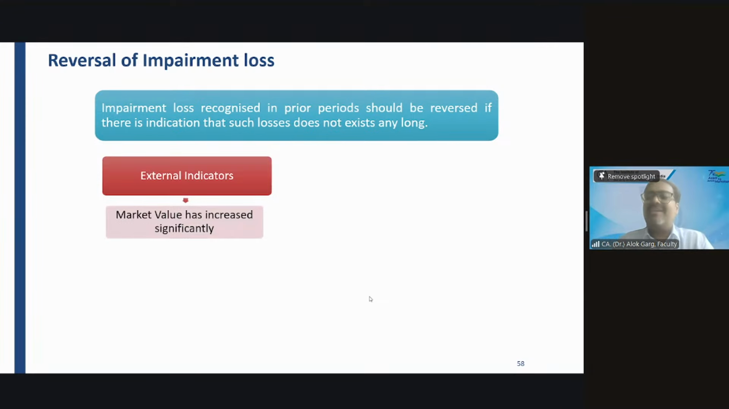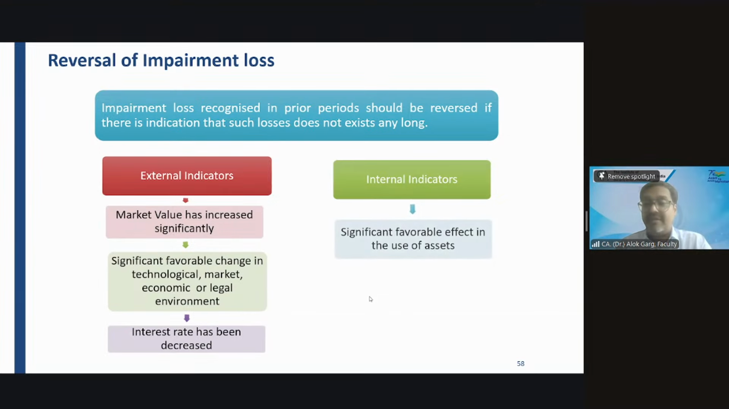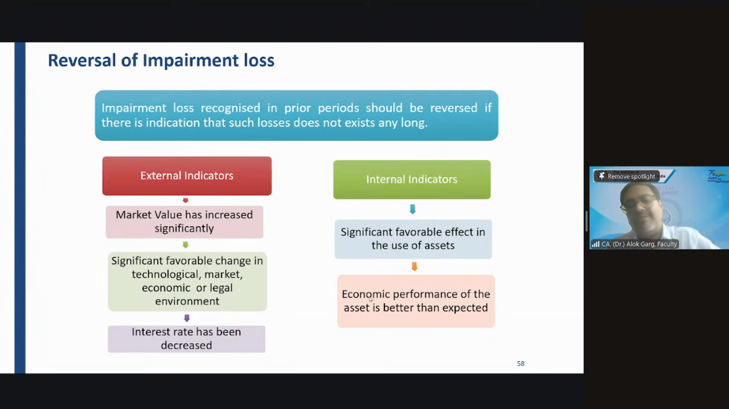Okay. So external indicator and internal indicator. What could be the external indicator? For example, market value has increased significantly. There is a significant favorable change in technological, market, economic or legal environment. Interest rate has dropped, repo rate has dropped, right? What is the internal indicator? Significant favorable effects in the use of the asset. Economic performance of the asset is better than expected. These are the kinds of internal indicators, right? You remember we have discussed these indicators in detail with examples. So reversal of those unfavorable indicators is considered a favorable indicator.